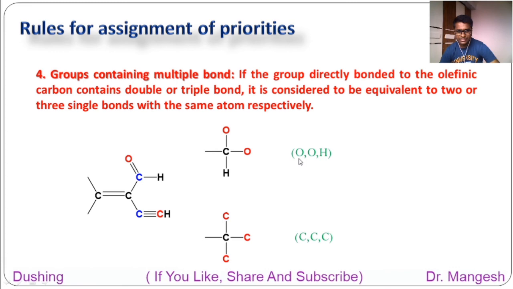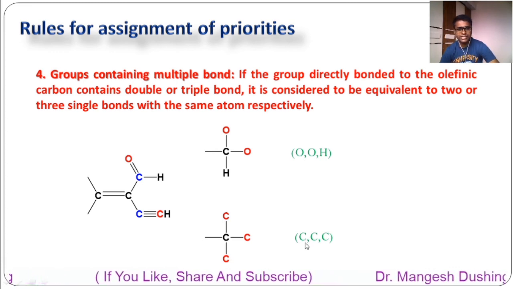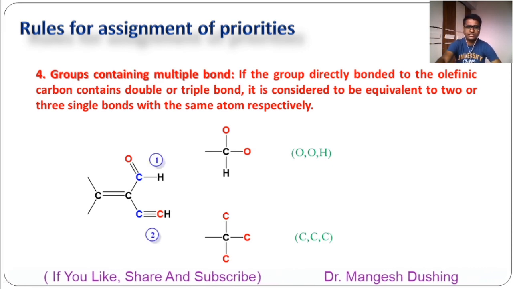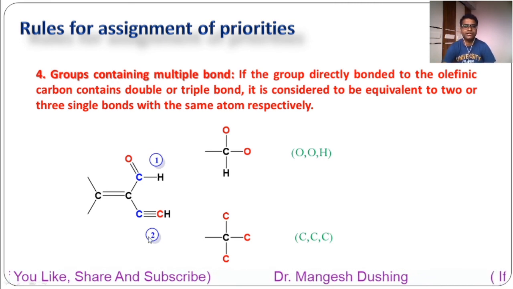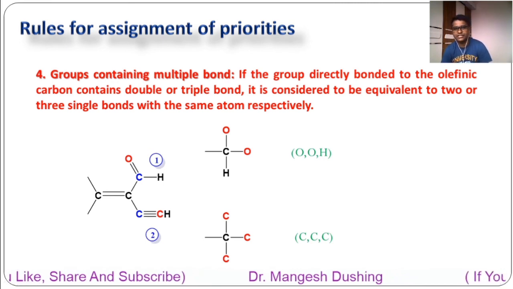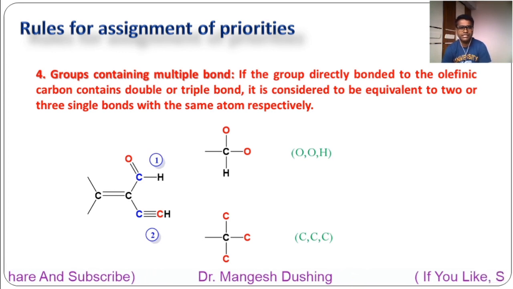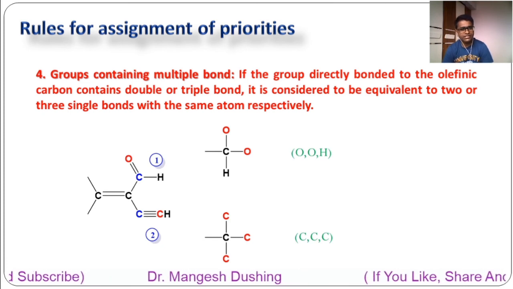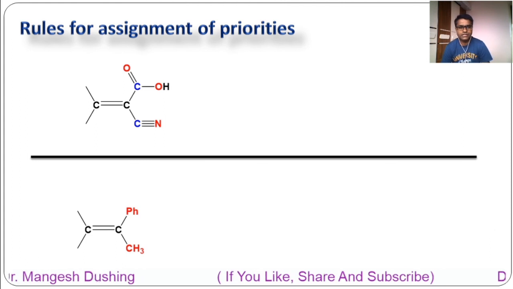So what is the first atom? The first atom is oxygen, and here the first atom is carbon. Whose atomic number is higher? Yes, oxygen is 8 and carbon is only 6. So it will get the first priority, while this will get the second priority. So in this way, you have to consider this double bond or triple bond as multiple single bonds with the same atom. Now we'll see the next examples.